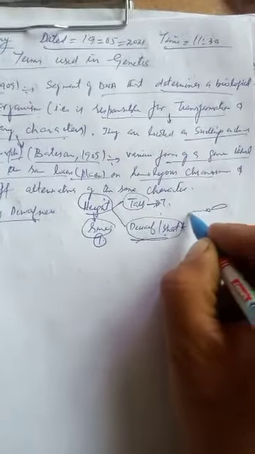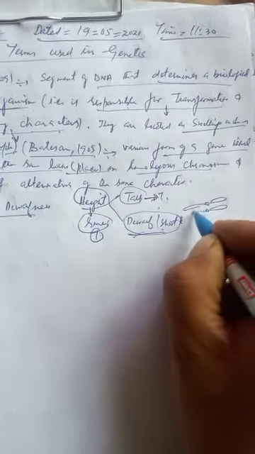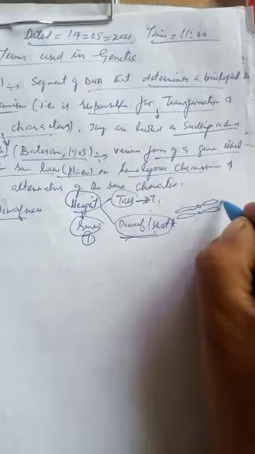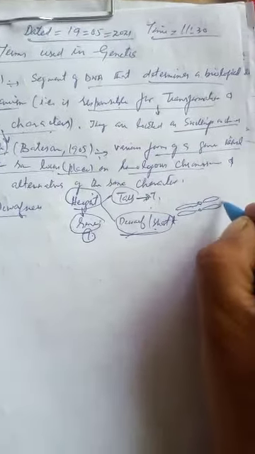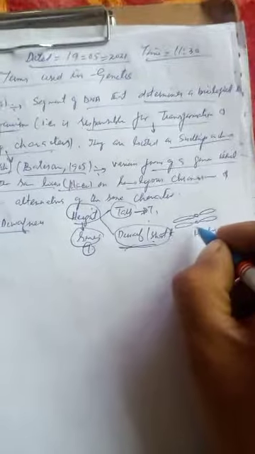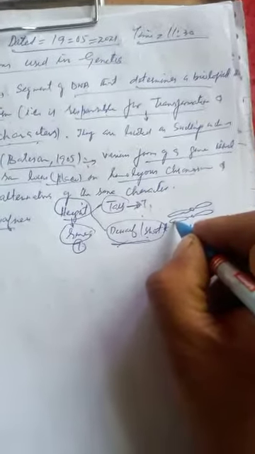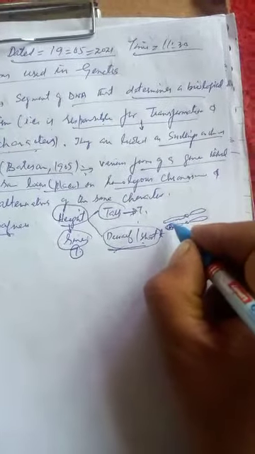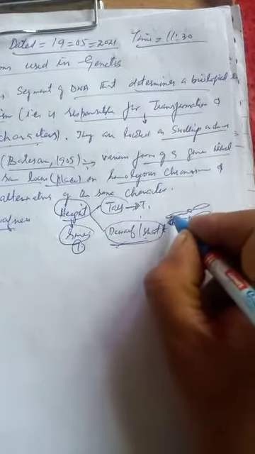Every chromosome occurs in pairs. The two chromosomes of a pair are known as homologs, which are similar, and they are located at the same locus. For example, if A is located at this position, its alternative form, small a and capital A, is located at the same locus of its homologous chromosome.